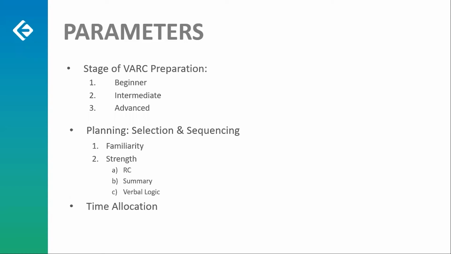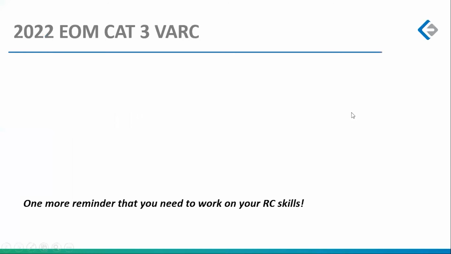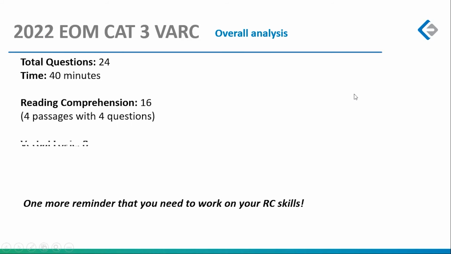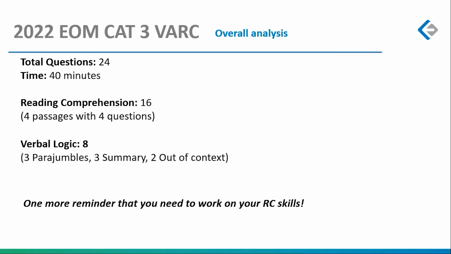So if you get a chance to see that session, you will have a much clearer idea of why we always segregate into these three stages, who falls into which category, and therefore, depending on whether you are a beginner or an intermediate or an advanced level person, how you should prepare for the upcoming test. Same as always, sequence, selection, I'll tell you everything, how we should have worked on things, time allocation for both of them. So what was EOM CAT 3 VRC all about? Same format, 24 questions, 40 minutes, 16 questions in RCs, 8 questions in bubble logic.